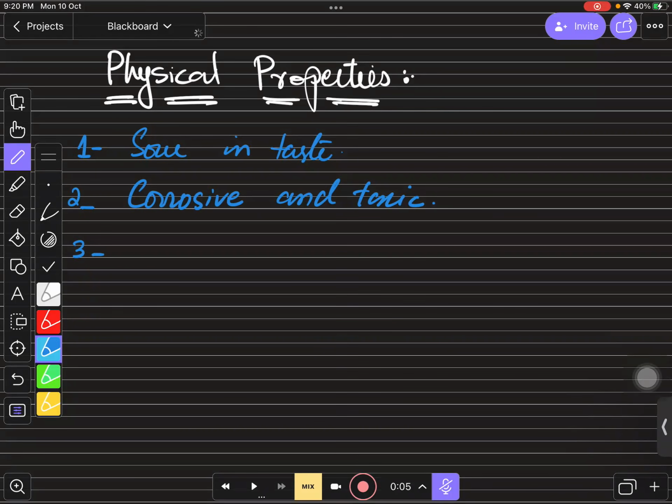Yes, Maha, can you please tell me any physical property of acids? They have pH less than 7. Very good. pH less than 7. Fine. Okay. So anyone from Daniel? Daniel, can you please tell me? Daniel, Adnan, any one of you.